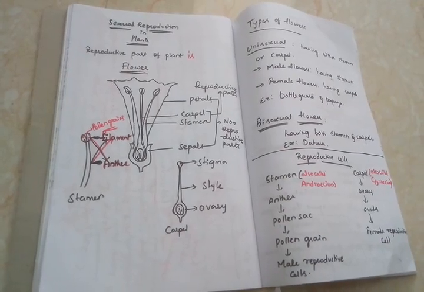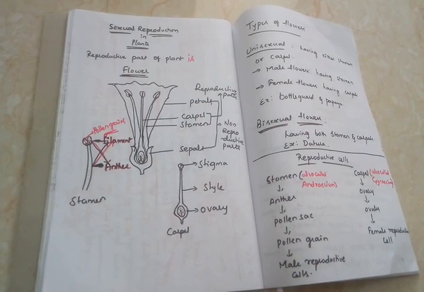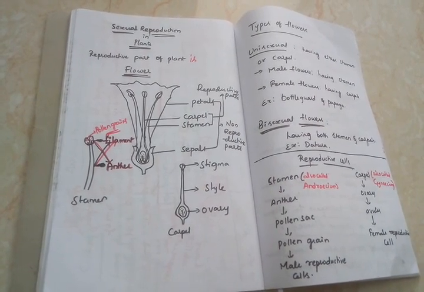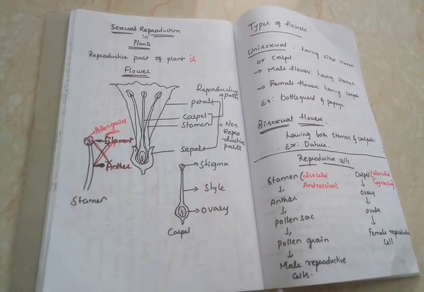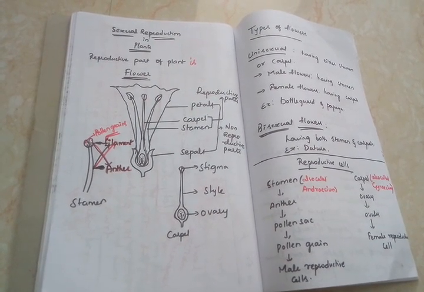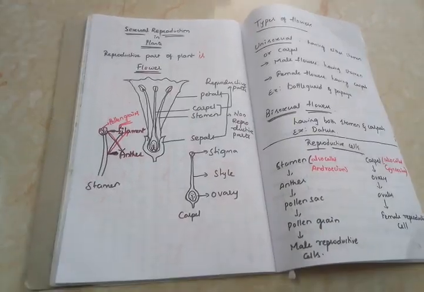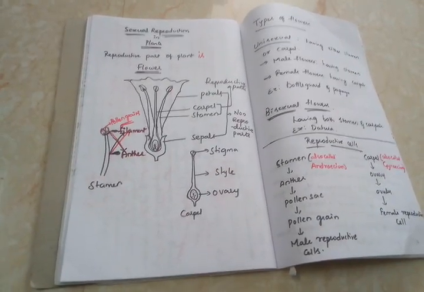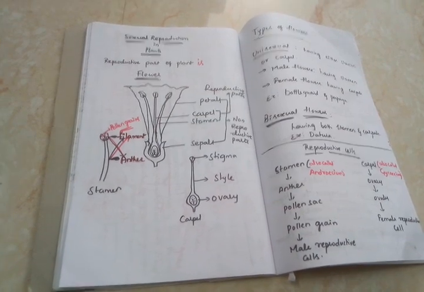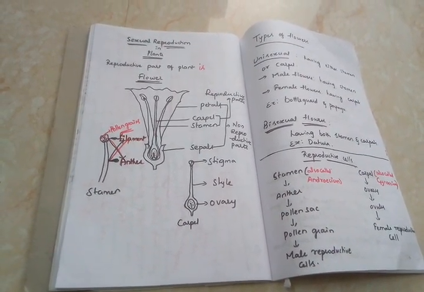Hello everyone. In today's session, we are going to discuss sexual reproduction in plants. In the last videos, we finished vegetative propagation, that is asexual reproduction in plants. In today's video, we are going to discuss sexual reproduction in plants. The major difference between sexual reproduction and asexual reproduction we already discussed in the previous videos.